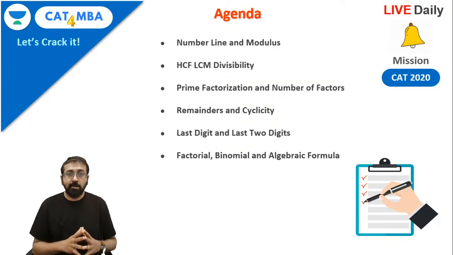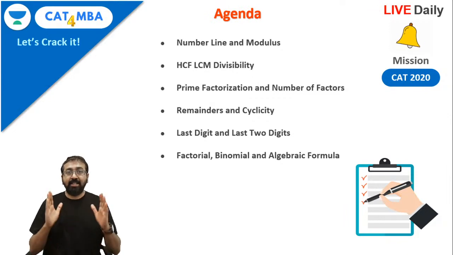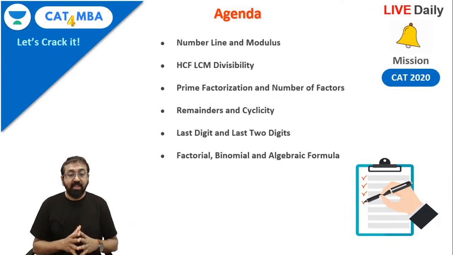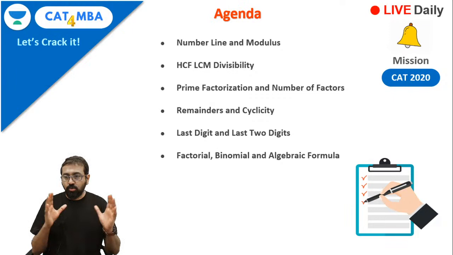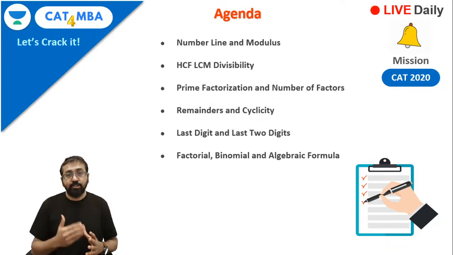Then we'll discuss the concept of prime factorization, and we'll also understand how to quickly find out the number of factors of any composite number. Then we'll discuss remainder related concepts and theorems and cyclicity. So cyclicity, as you know, is used to find out the last digit of any number. Then we'll also discuss concepts related to finding the last 2 digits of a number, right? And then the last part, factorial, binomial and algebraic expression related questions. So this is what we are going to discuss in the next 3 hours' time.